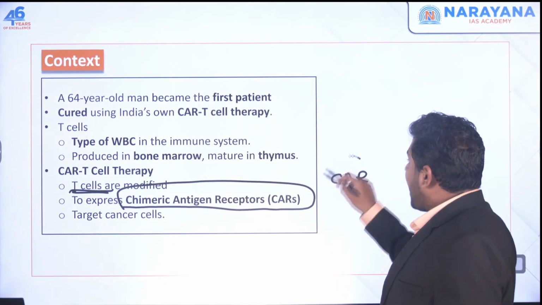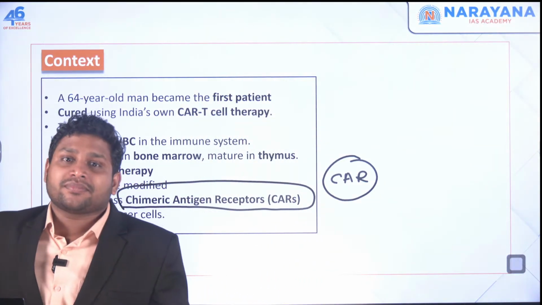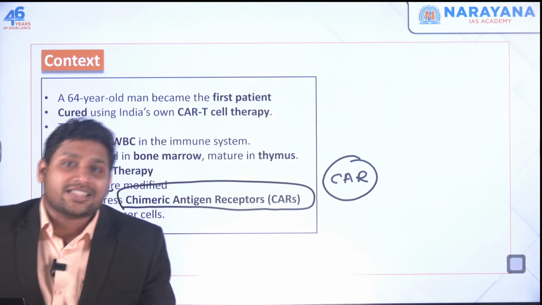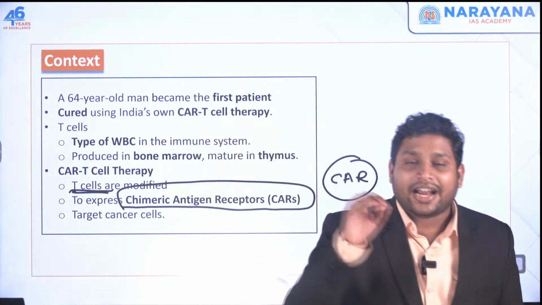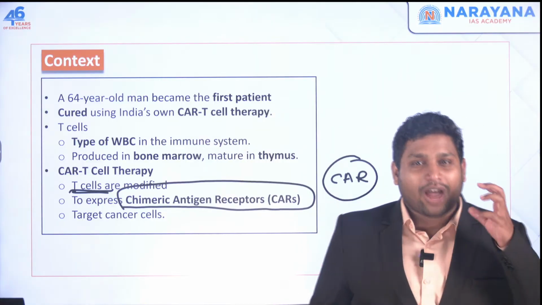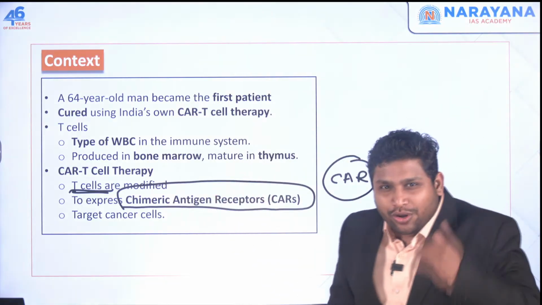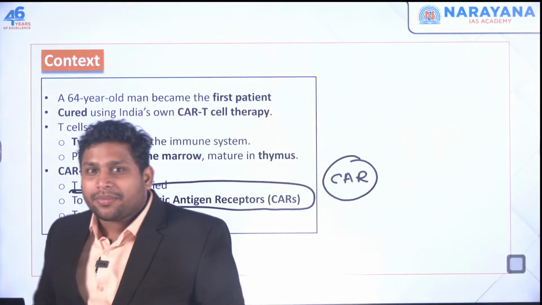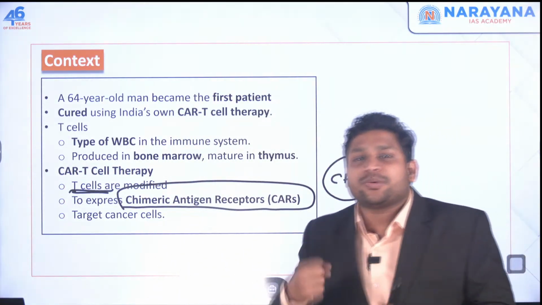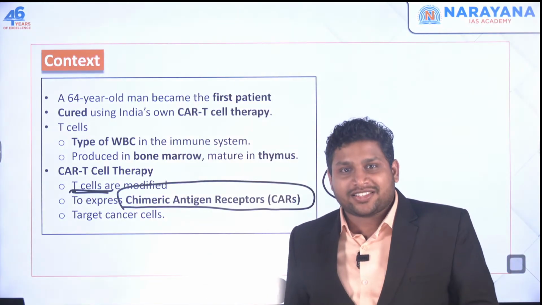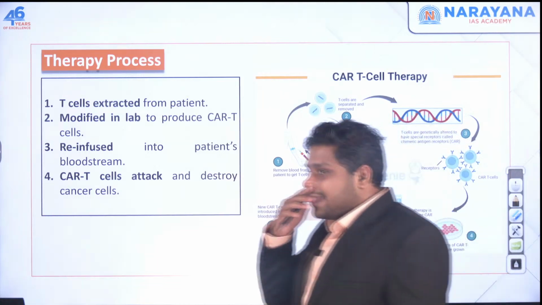This receptor we are adding to this particular T cell. Using this receptor, your cancer cells will be identified and attacked. The T cell will identify them as foreign particles, or as something that needs to be attacked, and will automatically attack. So you know that you have an immune system, and you have just tried to tweak it, to modify it in such a way that we use that immune system against our cancer cells. So this is all about CAR T cell therapy.